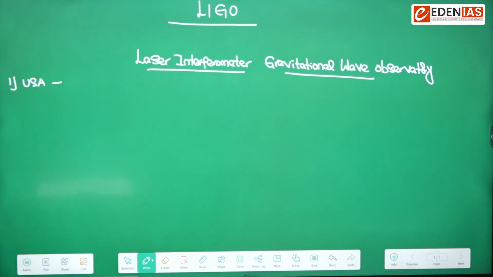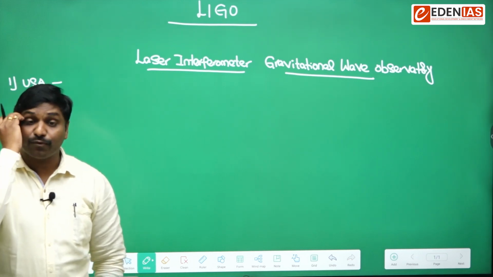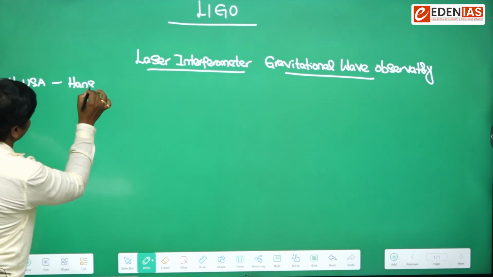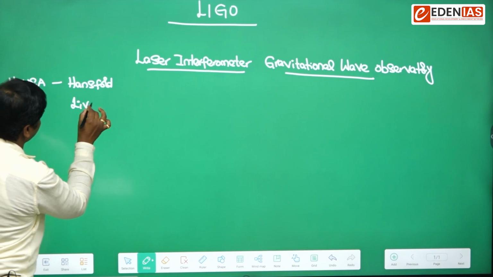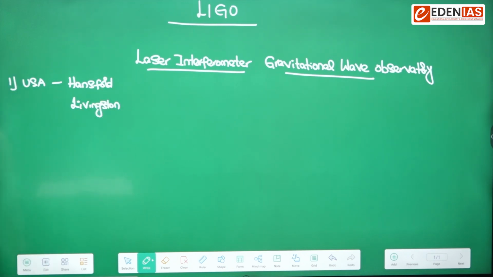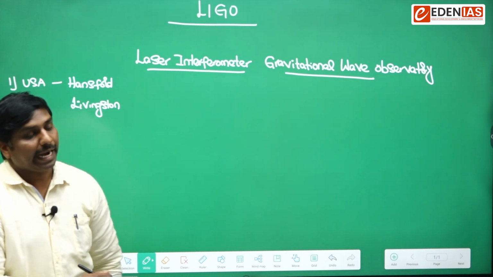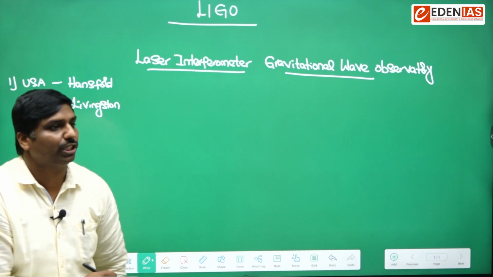In the USA, we have a place called Hanford. Hanford and Livingston are where the original LIGO is based. And along with the USA, we also have the LIGO project in 2 other places.